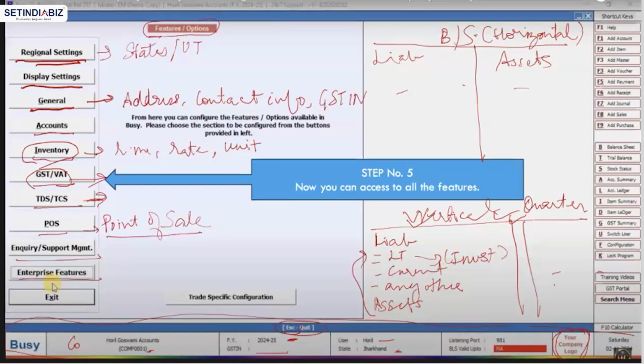And similar to Tally, we have shortcut keys available on the right-hand side of the screen. F1 for help, obviously they are not the same. F1 underscore for add account, F2 underscore for add item, F3 to add master, F3 underscore to add voucher, F5 underscore to add payment, somewhat similar maybe, but not very much. F6 underscore to add receipt, F7 underscore to add journal, F8 underscore to add sales, F9 underscore to add purchase.